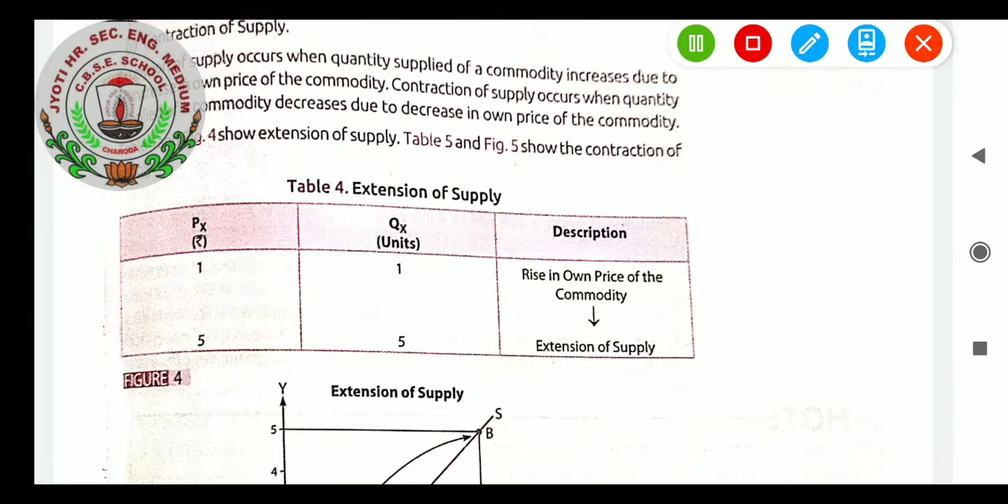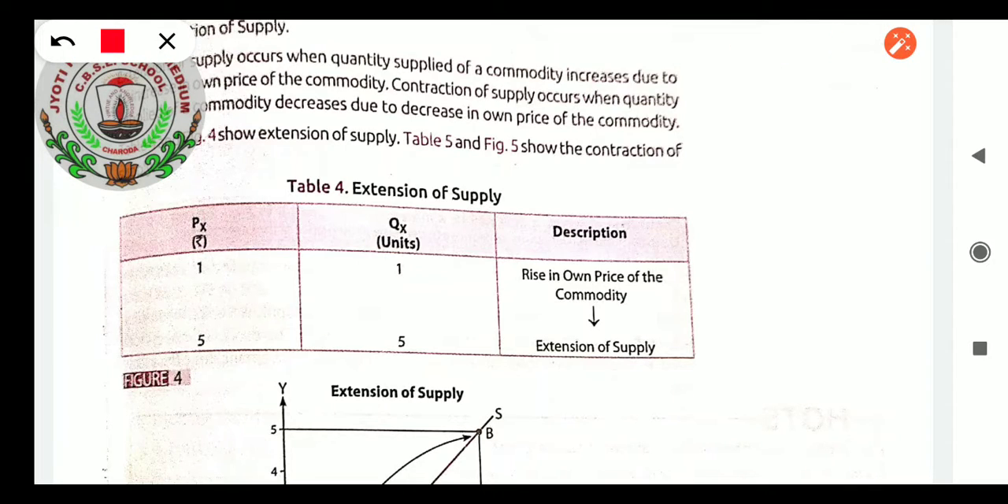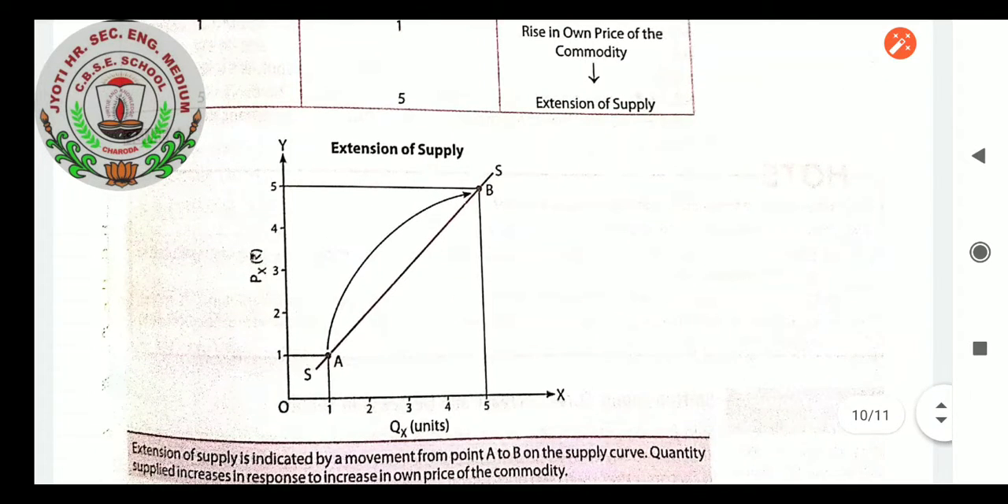For extension of supply, students, what are we seeing there? When the price of the commodity was 1 rupee, quantity supplied was 1. The description we will see later, because in this no effect will be understood by us. When the price Px increases from 1 rupee to 5 rupees, what are we observing? Quantity supplied increases from 1 to 5. A rise in the own price of the commodity will give extension of supply. The supply curve will move forward. Shall we see the supply curve moving forward?